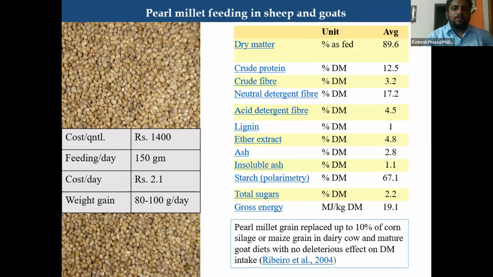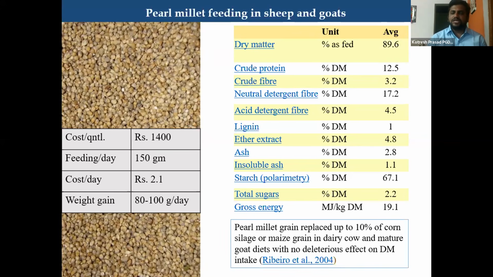Coming to pearl millet feeding in sheep and goats, small scale farmers especially won't go for concentrate feeding or different fodder crops. They will go for grazing, and in the evening after coming home, they will feed pearl millet solely. They will not add anything to it or grind it. It has 12% crude protein and 3% crude fiber. The cost per quintal of pearl millet is 1,400 rupees. Every day they will feed 100 to 150 grams.